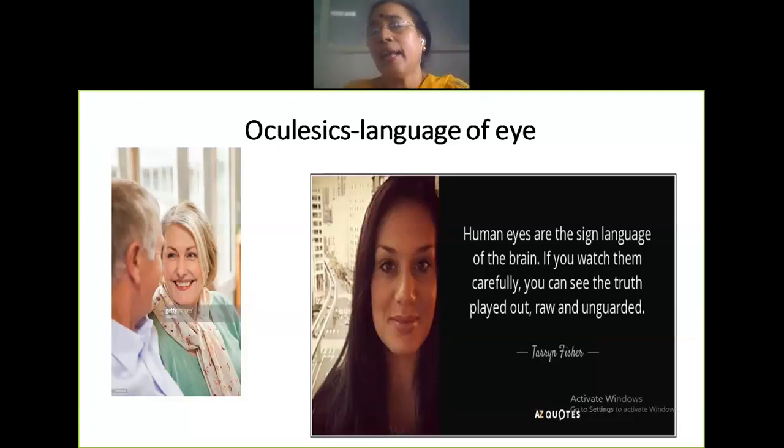When we really like to interact with someone, look at the picture where the couple are together. Look at the lady's eyes. Her eyes mirror her affection towards the person sitting in front of her, doesn't it? So you feel that he is probably a husband or someone very closely related to her.